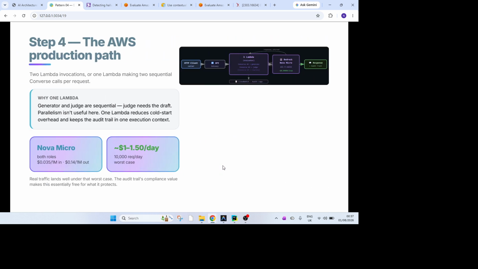Okay, if you really want to deploy this whole pattern 04 into production, what does it take? So one of the options is that, you remember when we started, there was one Lambda which was working as a generator calling the Bedrock API call.